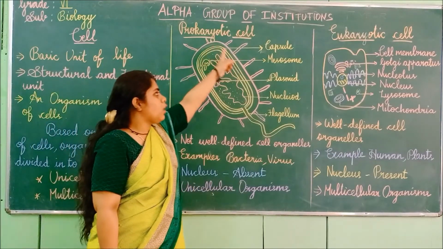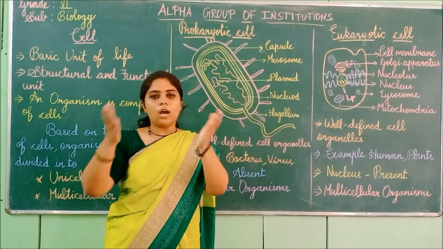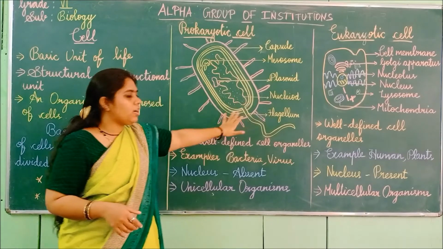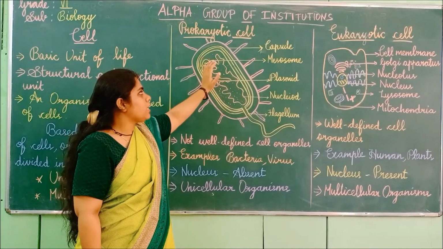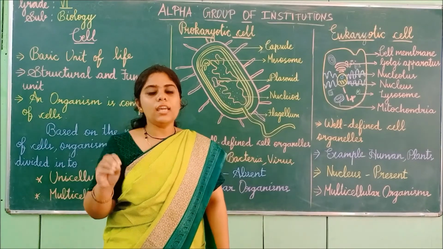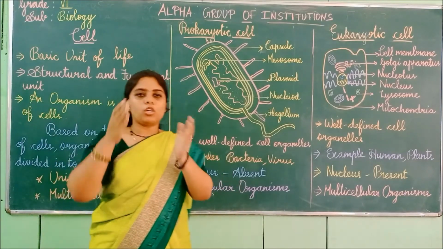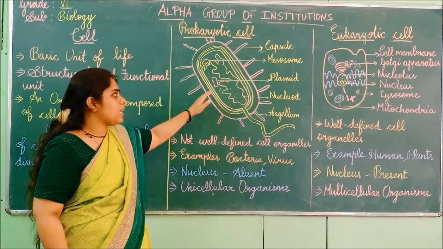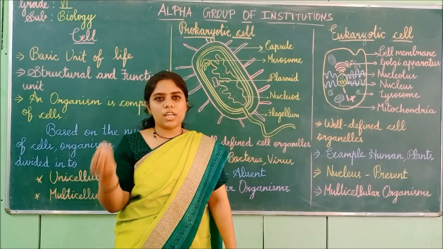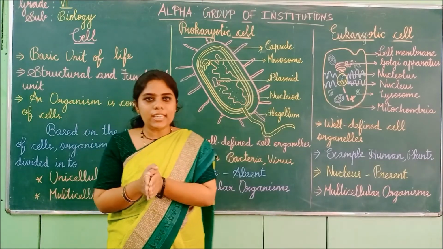First, an outer covering is present, that is the capsule, the outermost part of the cell. Then we have another layer, the plasma membrane. Then comes the mesosome. The mesosome is like a plasma membrane. It protects the cell. Next is the plasmid. The plasmid is a DNA particle. The genetic particle is the plasmid. It does not have any covering.